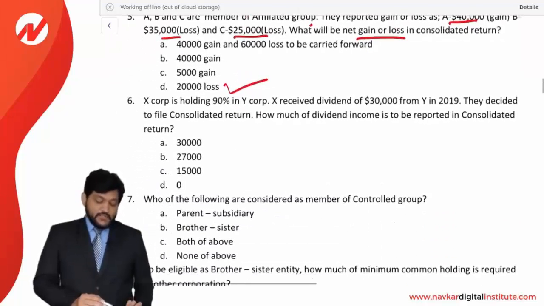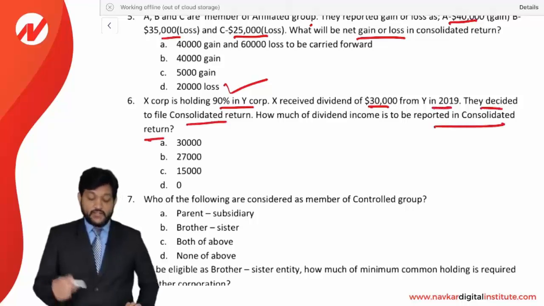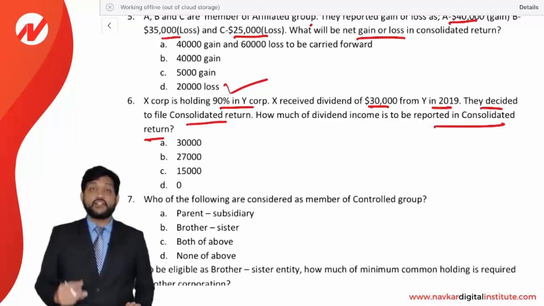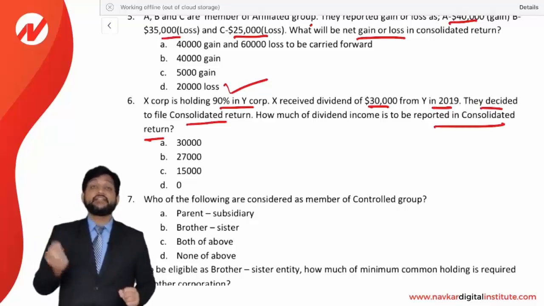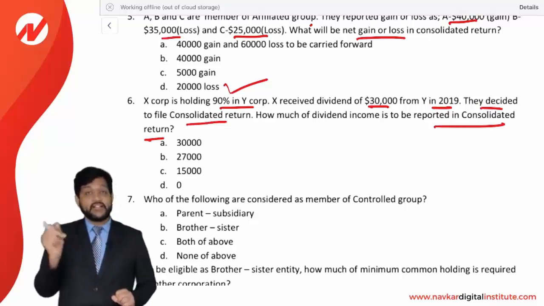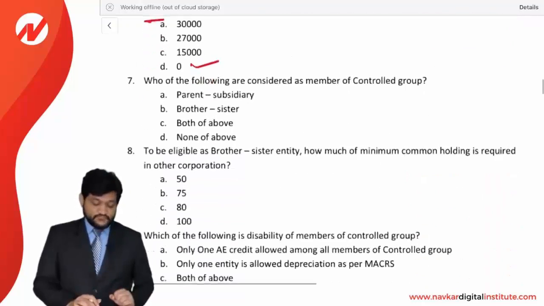Next, X corporation is holding 90% in Y corporation. X received a dividend of 30,000 from Y in 2019. They decided to file a consolidated return. How much of dividend income is to be reported in a consolidated return? They are receiving a dividend from an affiliated group member. 90% holding is there, so more than 80%, there is affiliated group. Dividend received is an intercompany transaction, and intercompany gain or loss in affiliated group member is not to be recognized, as we know. So income is to be reported as zero. No income is to be reported.